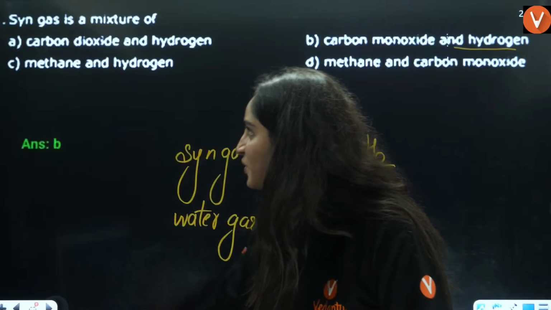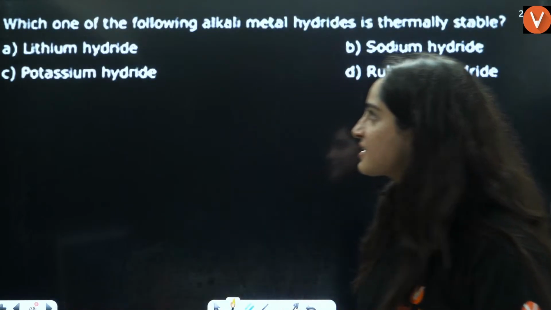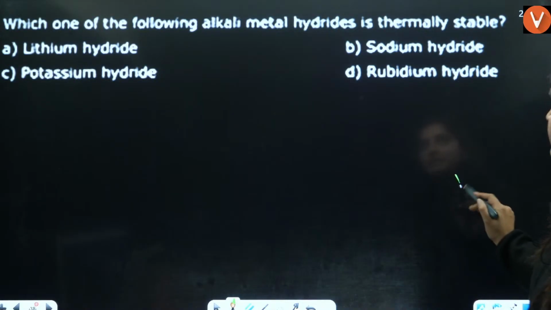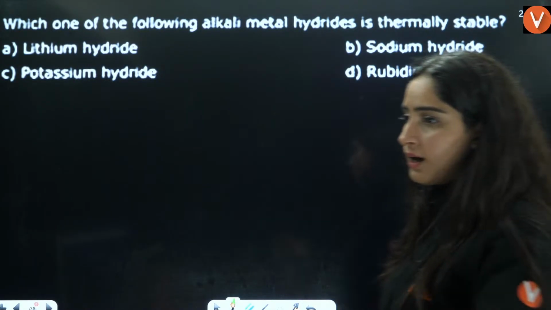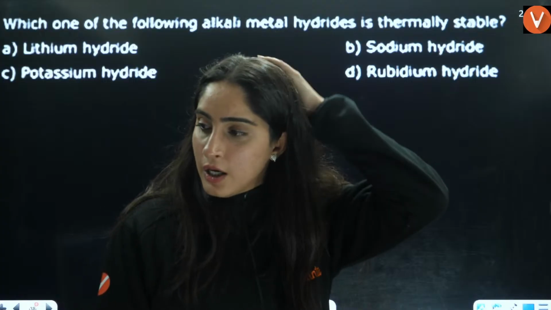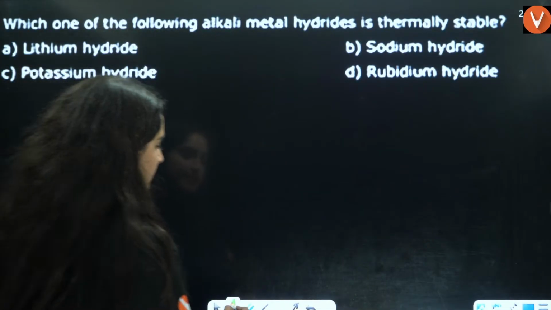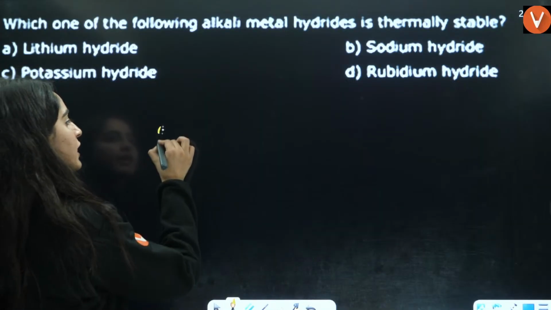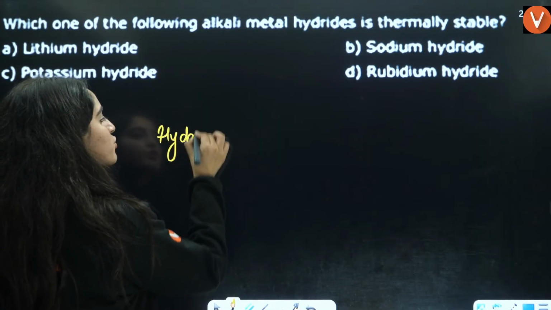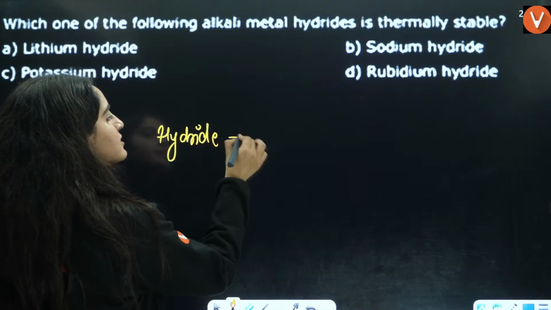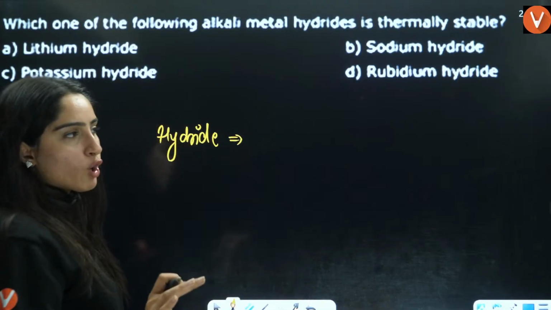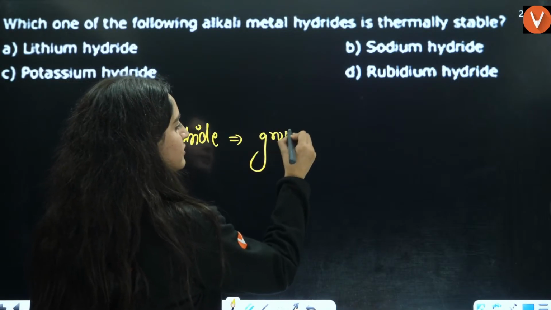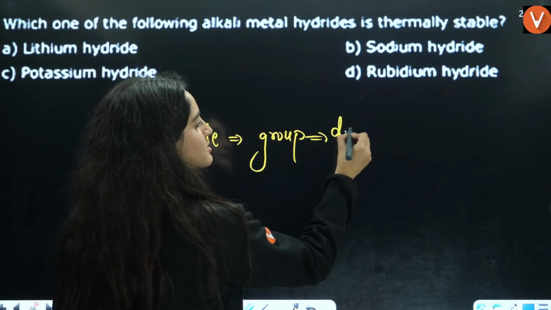Now, next is which one of the following alkali metal hydrides is thermally stable? Whenever we talk about the hydrides, down the group, the stability will decrease.